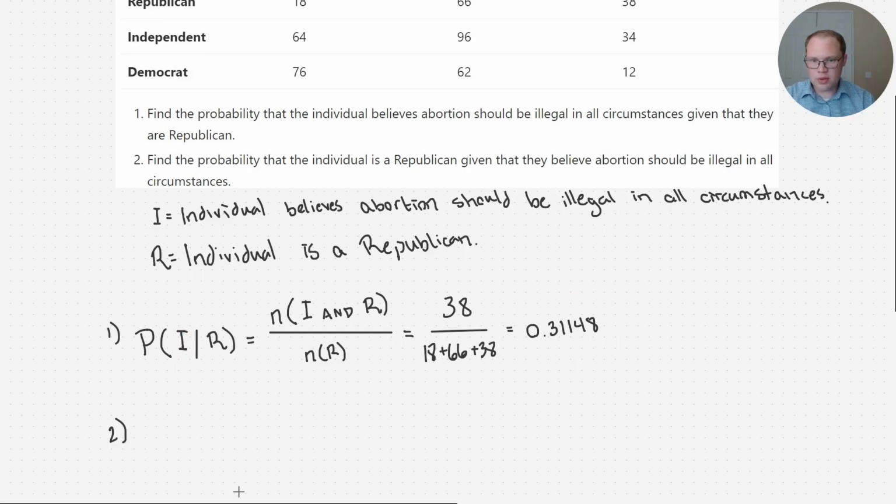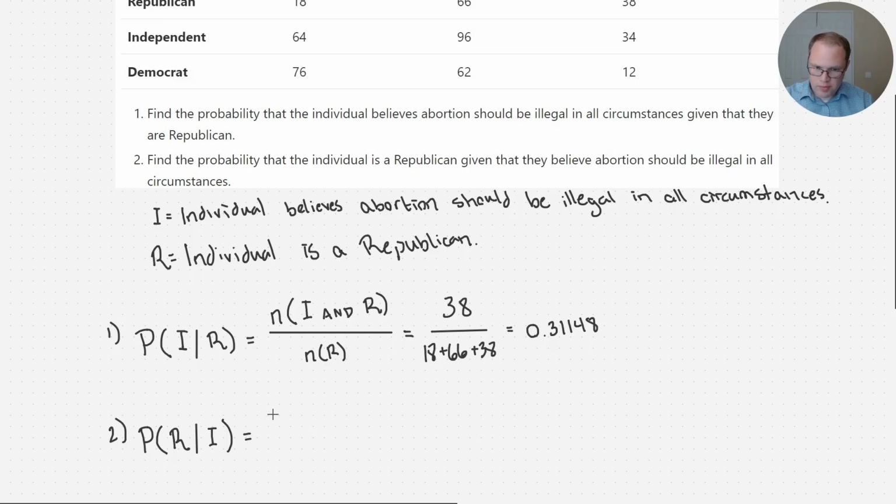Number 2. Now, very similar sounding problem. We want to find the probability that the individual is a Republican, given that they believe abortion should be illegal in all circumstances. So we're just flipping things around. Now we want to find the probability that the individual is a Republican. And given, what we're assuming to be true, is that we already know the individual believes abortion should be illegal in all circumstances. Okay?